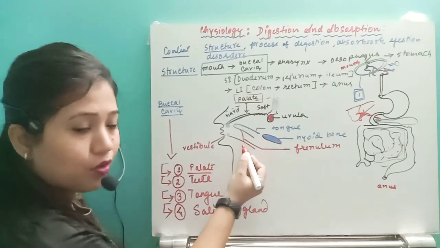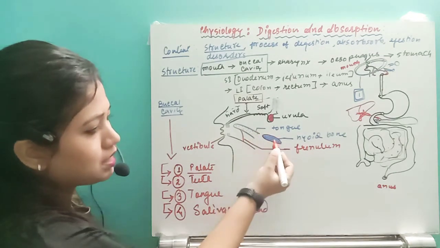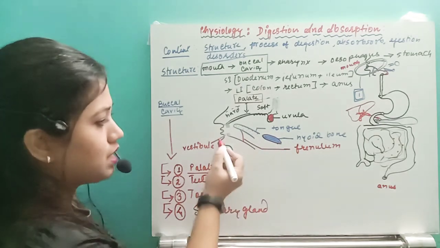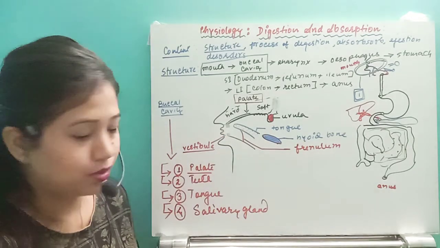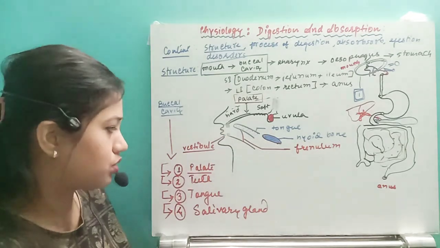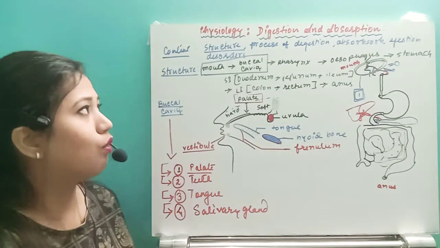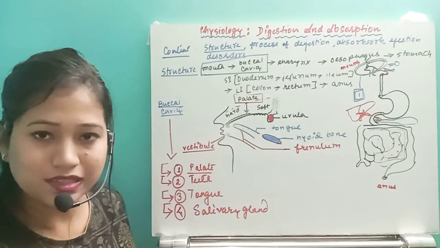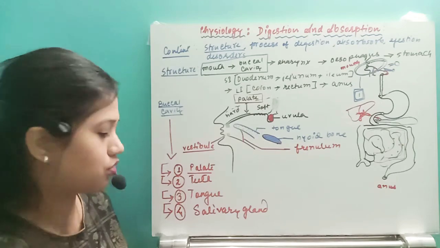The tongue is attached to the floor of the buccal cavity by means of the frenulum. The tongue is attached posteriorly to a bone called the hyoid bone. Next, the space between the teeth and the lip is called the vestibule. Remember that, this is important. So this is just the introductory video of the whole digestive system. This is the digestion and absorption chapter. I hope you understand the first part. In the next video, we will start with the structure of the teeth.